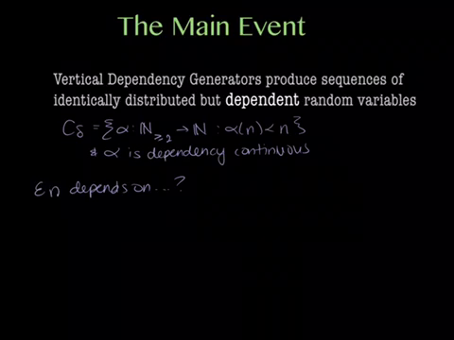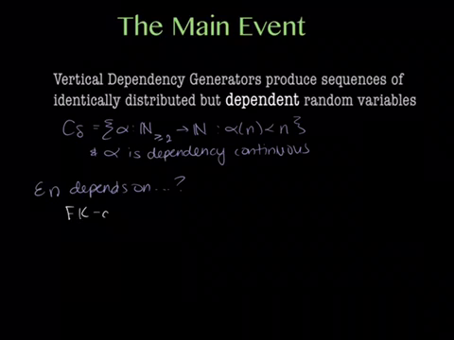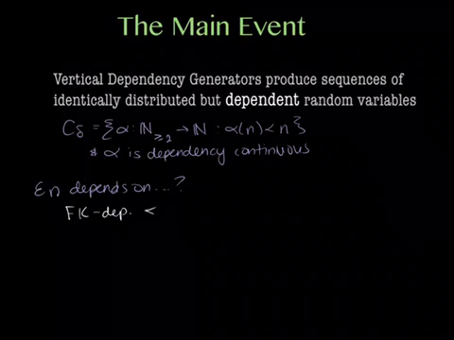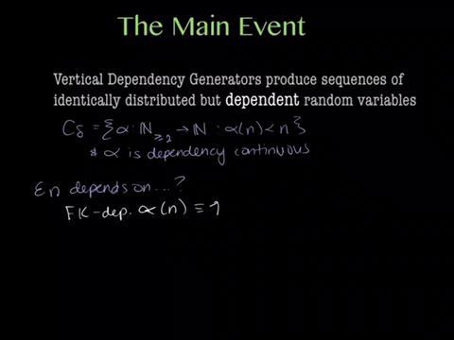Epsilon n depends on epsilon alpha n. So for a quick example, for first kind dependence, alpha of n is 1, meaning that every single epsilon greater than or equal to 2 depends directly on 1.